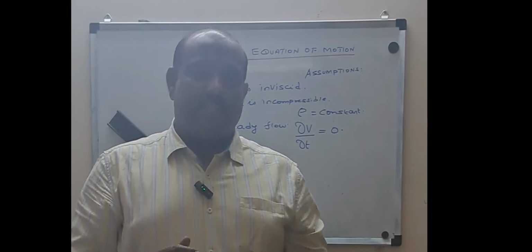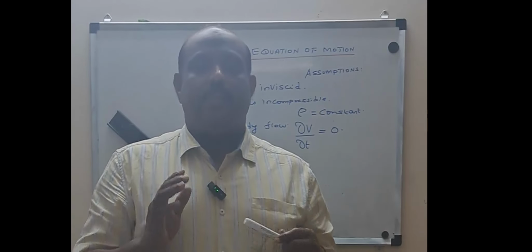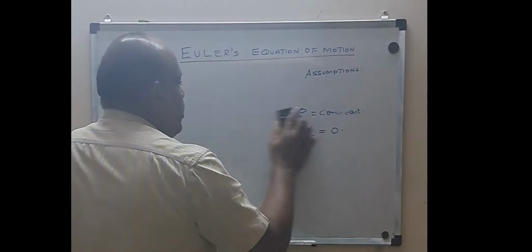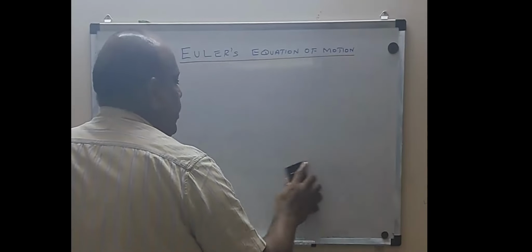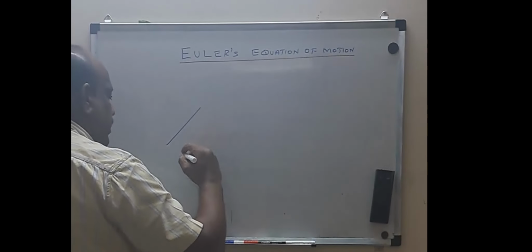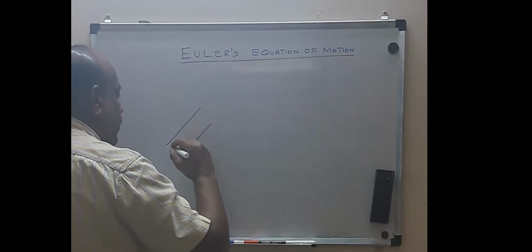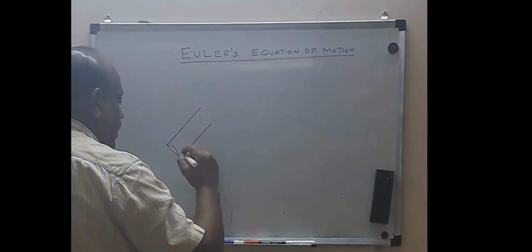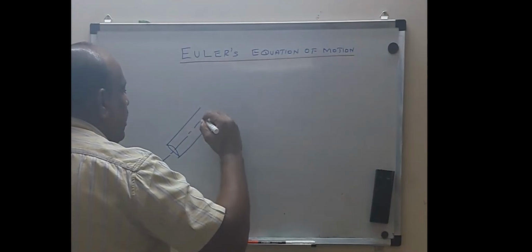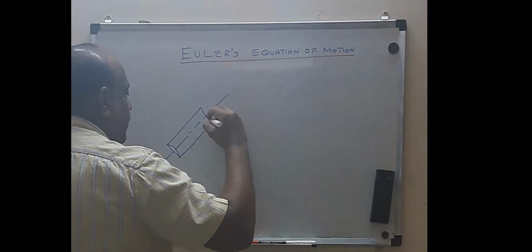And the third assumption is that the flow is steady. It will not vary with respect to time. Now with that assumption, let us move on to the actual derivation of this Euler's equation. Now I will consider a fluid element. I am considering a cylindrical fluid element like this, and the flow is going to happen in this direction,